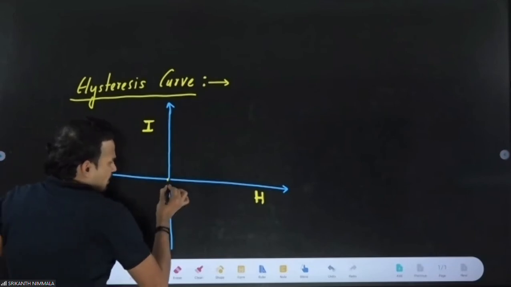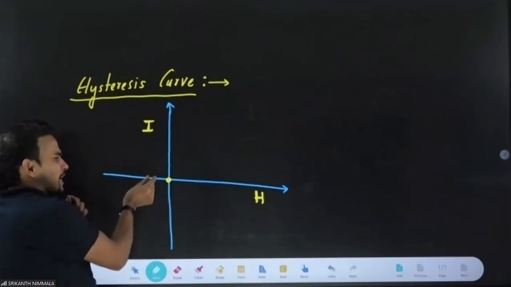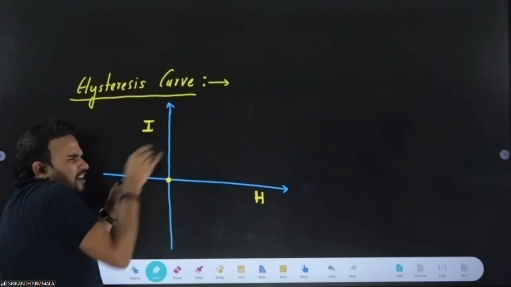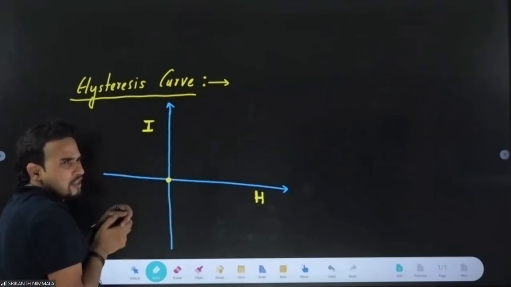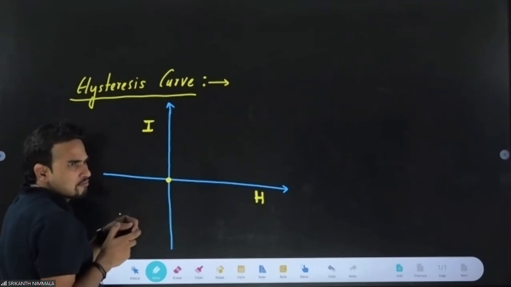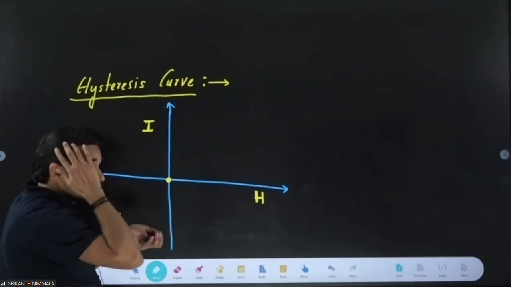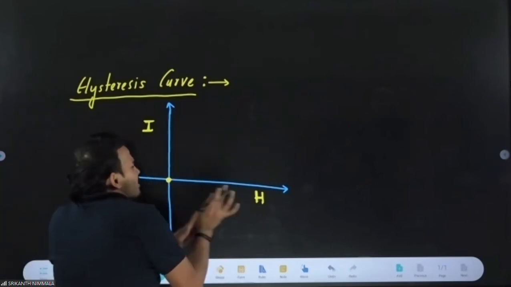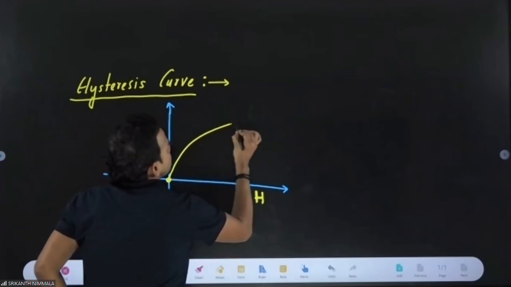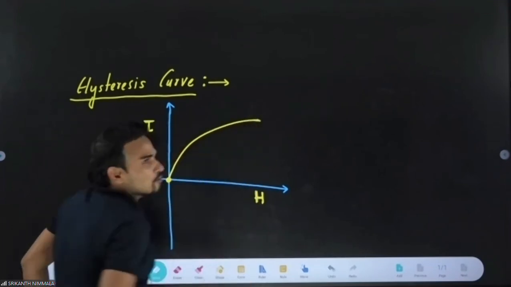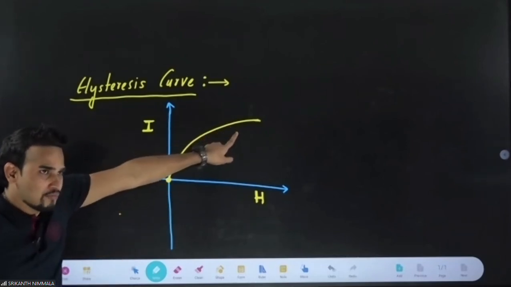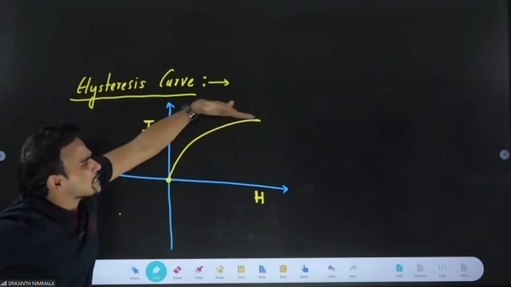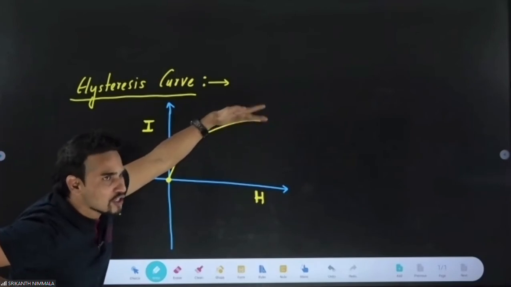Now understand how I will start. Right now assume we are starting from 0. H is 0, I is also 0. If I increase the external field, what will happen to magnetization in the body? If you increase H, what will happen to I? I will increase, obviously. If you increase the external field, magnetization in the body will slowly increase, and I attains one maximum value, that is saturation magnetization.